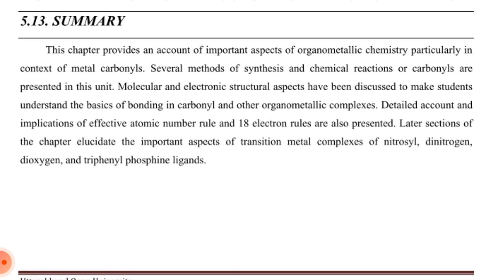Summary. This chapter provides an account of important aspects of organometallic chemistry, particularly in the context of metal carbonyls. Several methods of synthesis and chemical reactions of carbonyls are presented in this unit. Structural aspects have been discussed to help students understand the basics of bonding in carbonyls and other organometallic complexes. Data on the implication of the effective atomic number rule and the 18-electron rule are also presented. Later sections of the chapter elucidate important aspects of transition metal compounds of nitric oxide, nitrogen dioxide, and triphenylphosphine ligands.